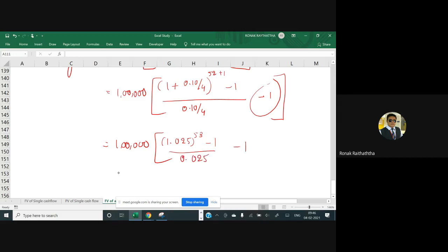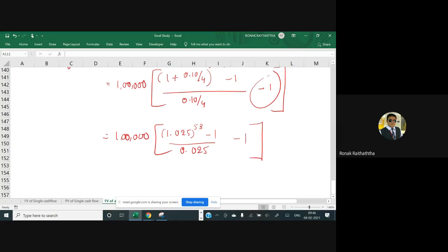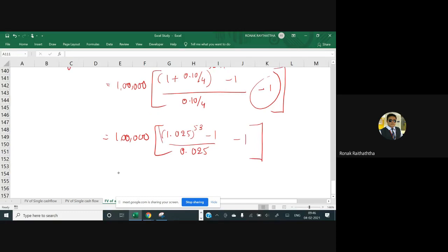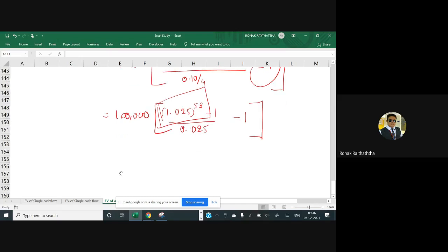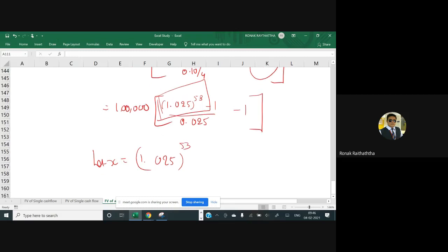And here again there would be minus 1. Now let's find this value. When you separate this, the separate part is called x, so let x equal to 1.025 raised to 53. Now whatever the value of x we get, we'll just replace that in the equation.